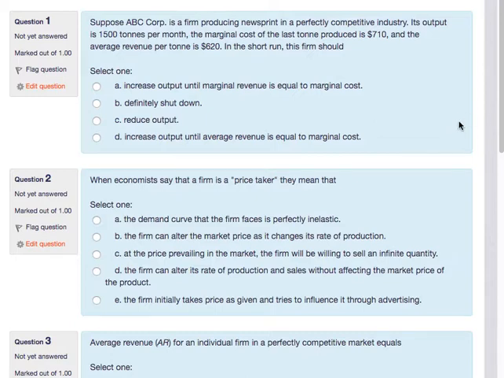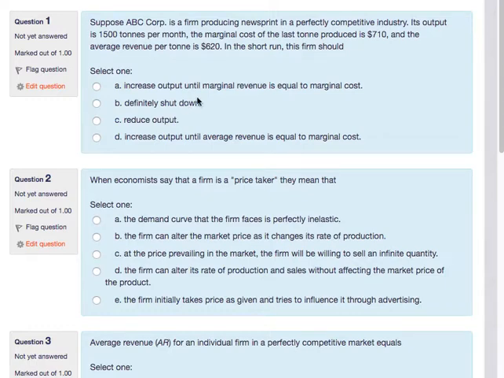equal to marginal cost. Well, in this question here, we're talking about marginal cost of the last ton produced, but we're talking about average revenue. Therefore, if this question had the idea of, they don't have it here, but if they had the idea of there is not enough information, I would argue that some people would think that is the case. Otherwise, they're kind of saying either increase or decrease output or shut down. If you just look at these two pieces of information, it might be hard to answer.